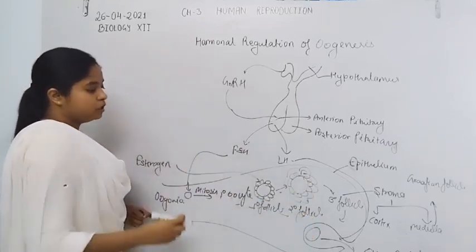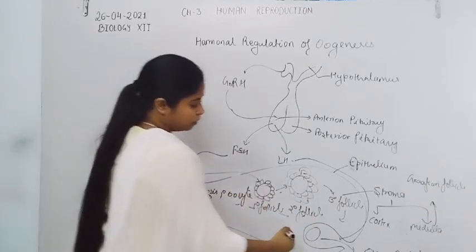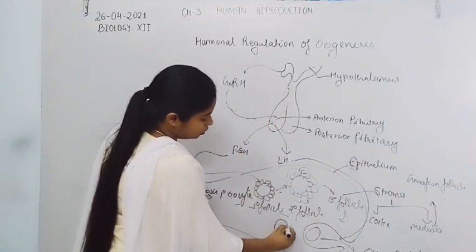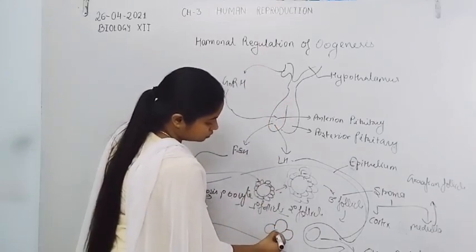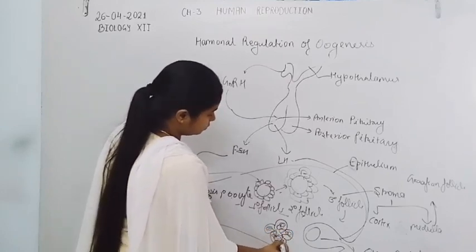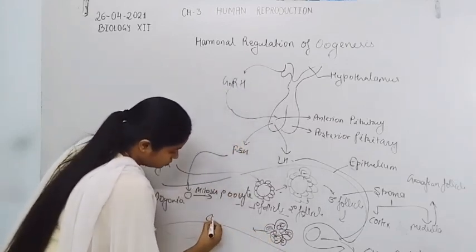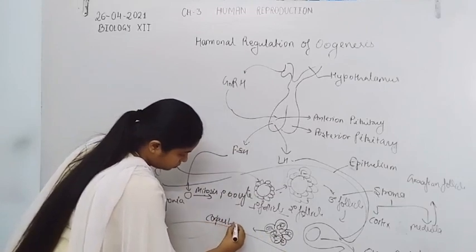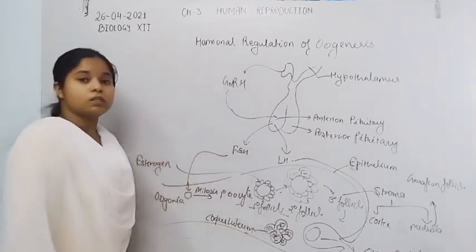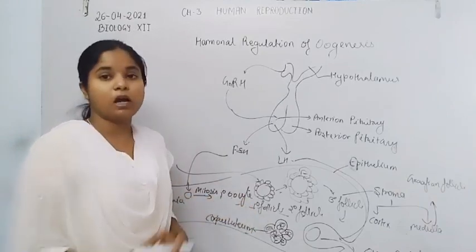Finally, after the ovulation process, the ovum is released outside the ovary and the whole Graafian follicle is converted into the corpus luteum. Now, the corpus luteum also secretes another ovarian hormone, that is progesterone.